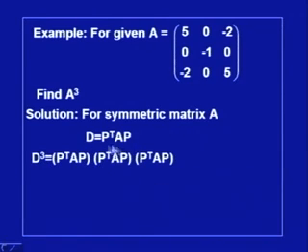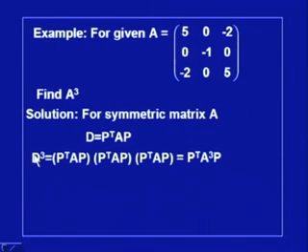So, what is D cube? D cube is this multiplied 3 times, and since matrix multiplication is associative, one can rearrange these terms to have P transpose at one place and P at another, and they can be combined. We know that P transpose P is identity, and this P transpose P is also identity. So, what we have is P transpose A into A into A, and that gives me P transpose A cube P.